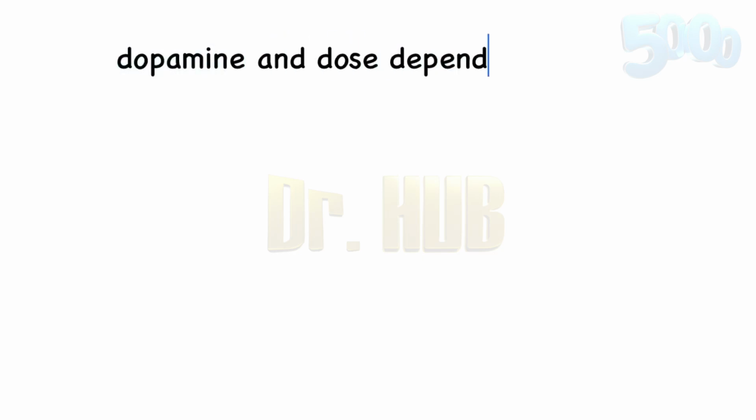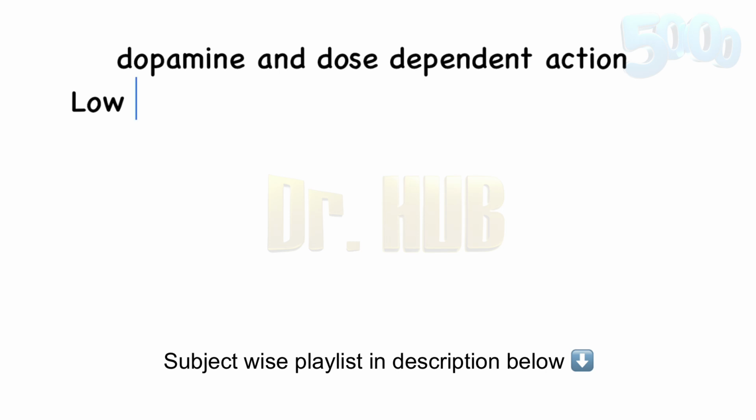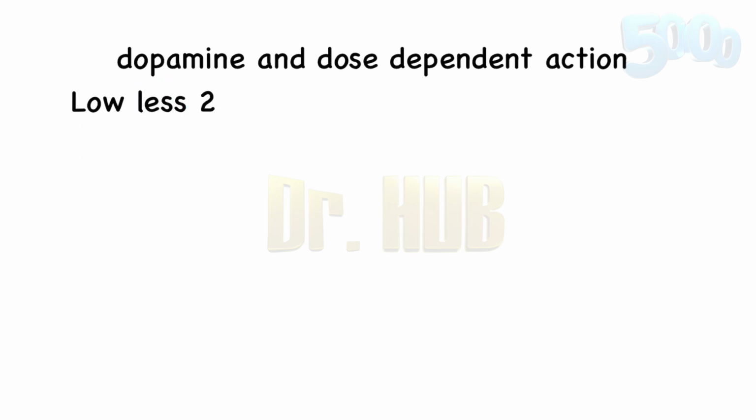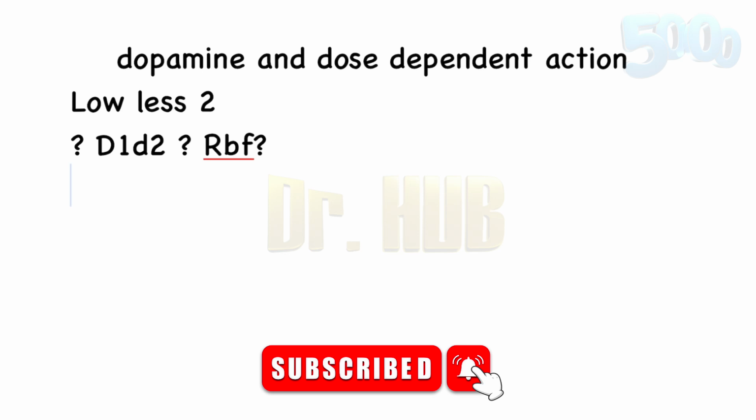Let's look into dopamine and the dose-dependent action. To begin with, the first one is the low dose. The low dose means the infusion rate is less than 2. So the effect is it involves D1 and D2 stimulation and it increases the renal blood flow, RBF. It increases the renal blood flow as well as the urine output.